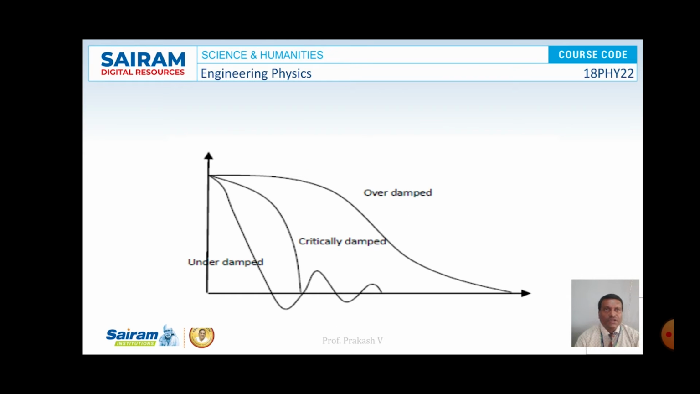So these are the types of oscillations that occur. In the case of overdamping, the curve will be as shown in the picture. Similarly for critical damping and also for underdamping. These are all the curves that we get for an object executing simple harmonic motion under a damping force.